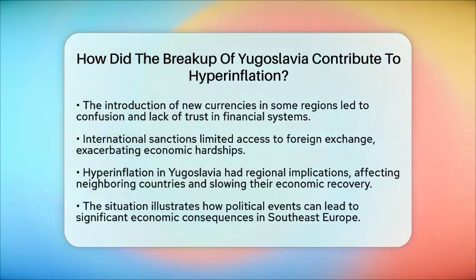In the broader context of Southeast Europe, the hyperinflation in Yugoslavia had regional implications. Neighboring countries faced increased economic uncertainty due to disrupted trade routes. The instability affected not only the countries involved in the conflicts but also those in the surrounding region, slowing down their economic recovery and development.